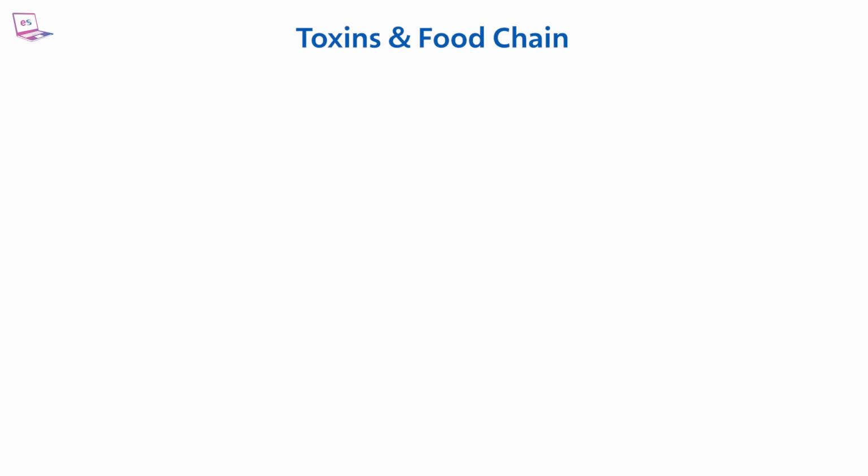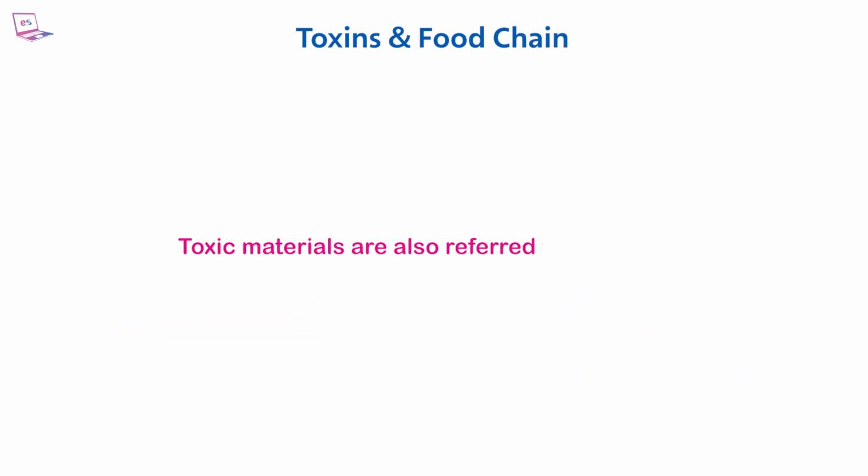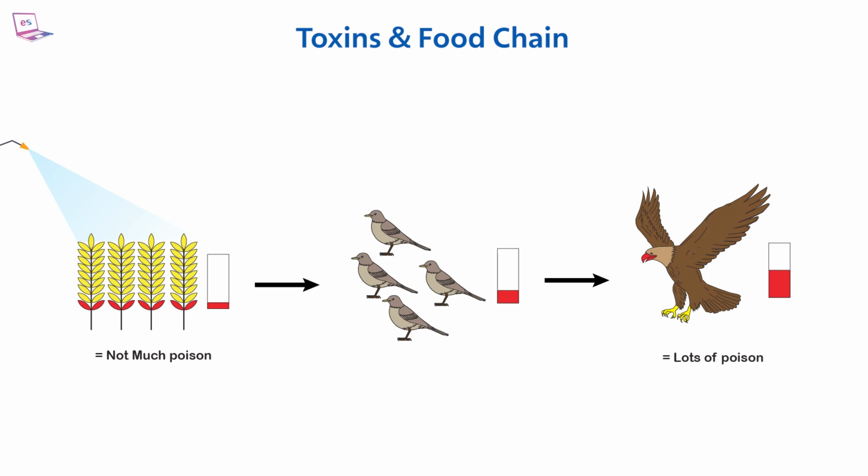Toxins and food chain. Toxic materials, including various chemicals and pollutants, can enter the food chains through a process called bioaccumulation. In bioaccumulation, these substances accumulate in the organisms as they consume contaminated food or water. Toxic materials are also referred to as poisons. When toxins are passed along, they accumulate and harm the organisms. Since top carnivores occupy the top position, they are the worst affected.